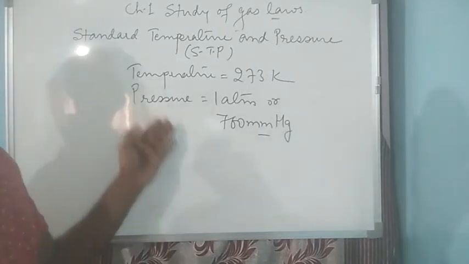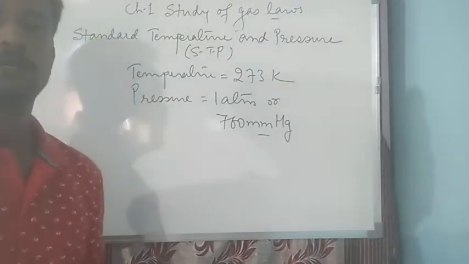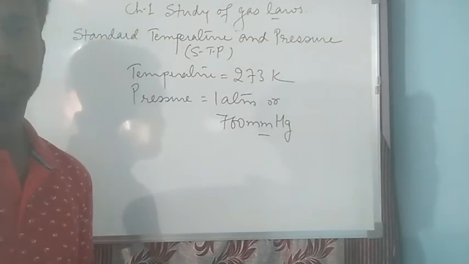These are the two values at a standard temperature and pressure. In short, it is called STP.